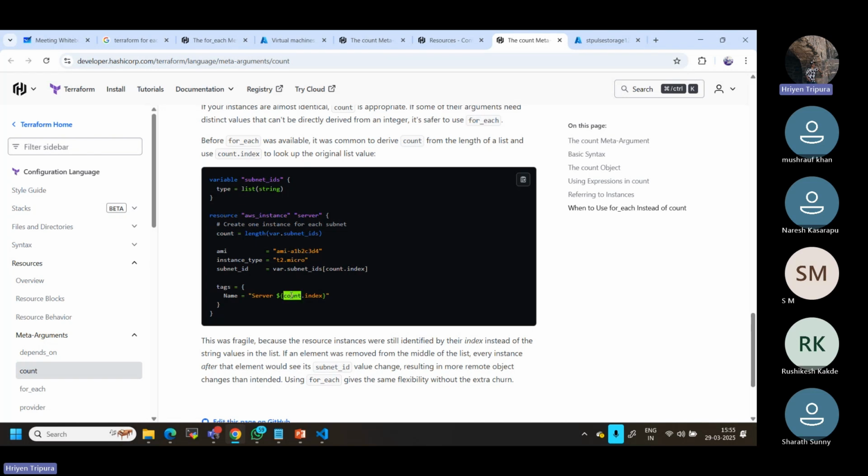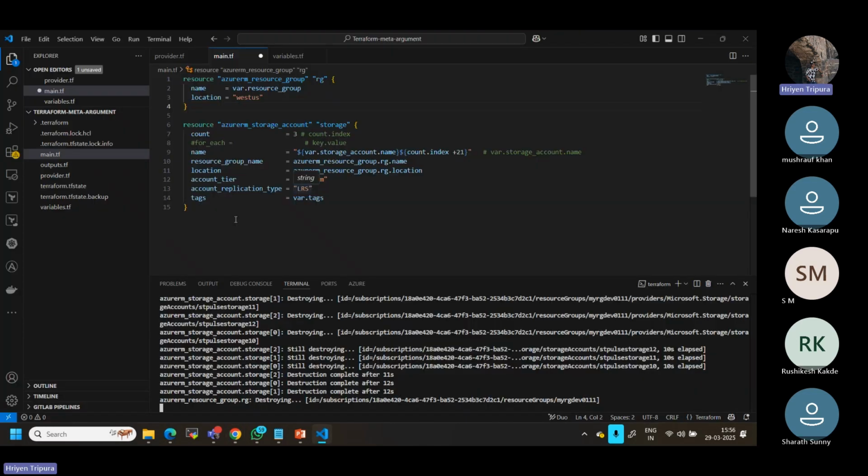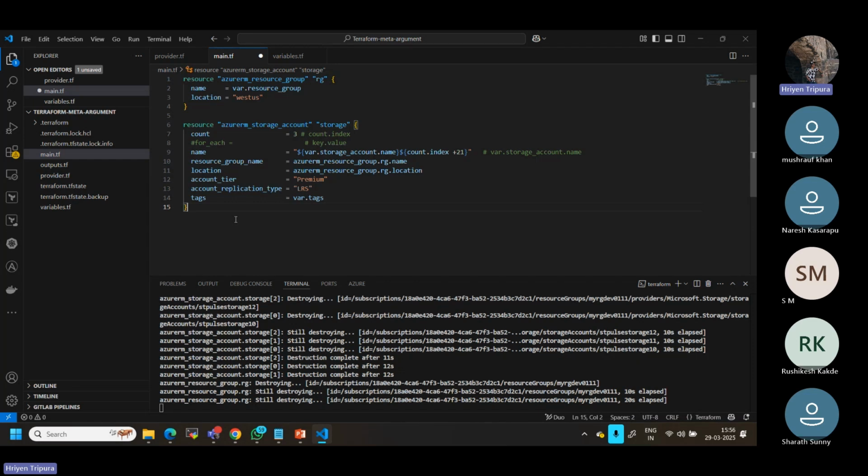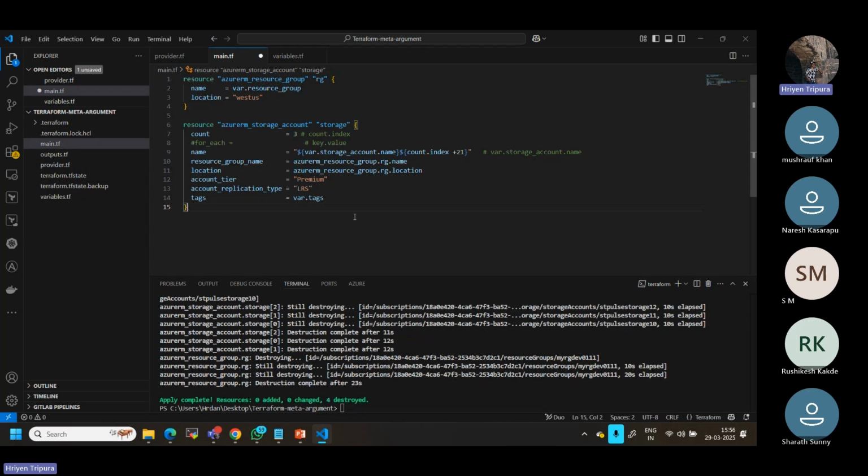But if you have a complex data type, then how can we use it? Again, with the help of count or index only we need to use it. Because right now this is very simple code, but as you work on a big, huge Terraform configuration, in that case you may need to understand how we can pass all this. But as I told you, I will give you that also as a guide. I will give you notes for that. You can have a look at that also. So it is tested fully.